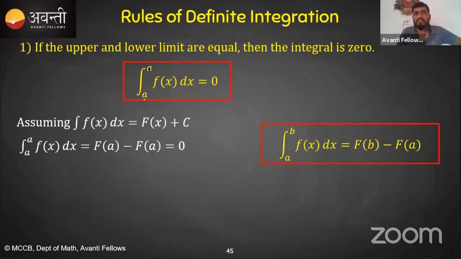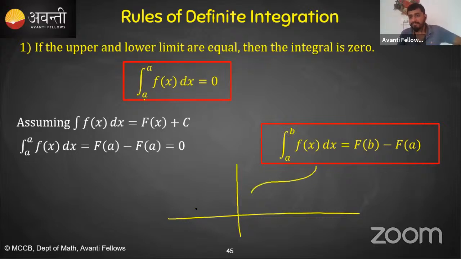If your upper limit and lower limit are equal, which means if I say this is the curve and this is the lower limit, and again the upper limit comes at the same place, which means there is no area. If the lower limit and upper limit both become the same, then there will be no area enclosed by this curve. That means your answer should be 0. So with the help of graphical sense, you can say the answer will be 0.